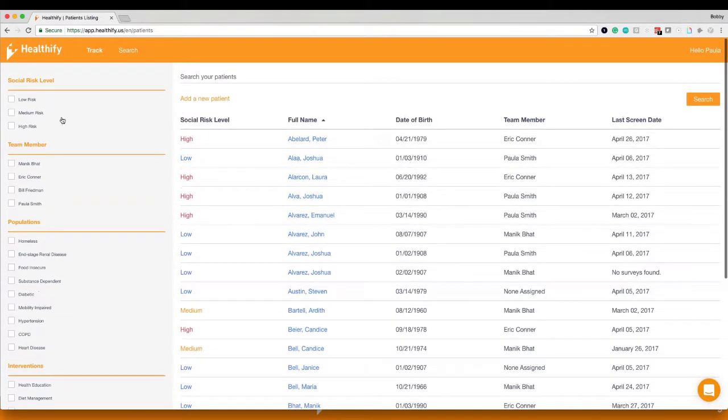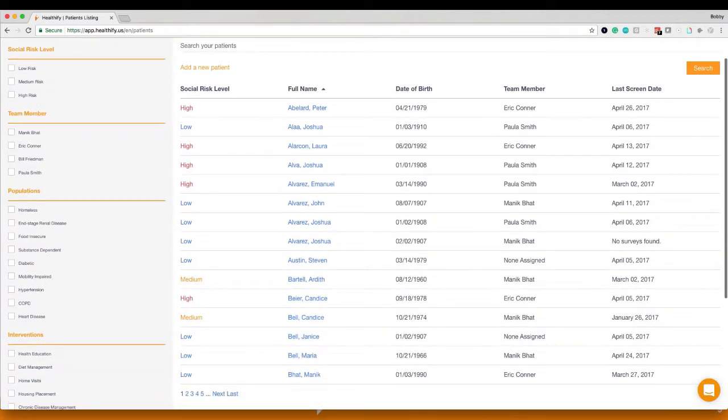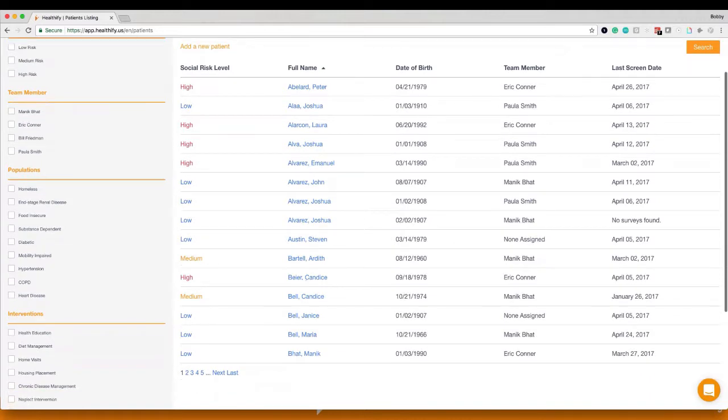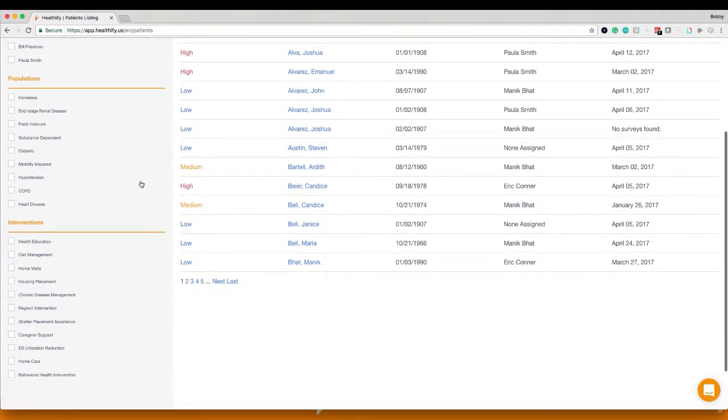On the left-hand side, we've got a few filters that we can sort by. So we've got social risk level, low, medium, and high. We've got the team members. So these are some folks on our team. Imagine these are your colleagues. These are the people you sit next to every single day, your boss, your friend, people you're working with. Populations and interventions, this is something that is set up for each team, and it's something that we can help you create specific populations and specific interventions for the folks you're working with.